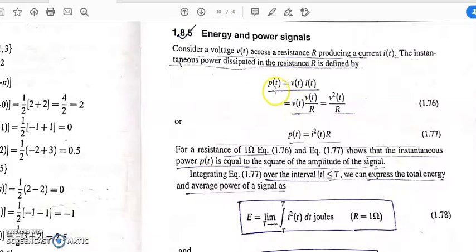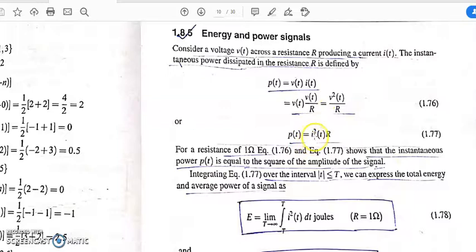So we can write p(t) equals v(t) into v(t) by R, that means I equals V by R. So resistance is not varying with time, that's why we put only R here. But the voltage is changing with time, that's why we put v(t) in place of i(t) equals v(t) by R. So finally it becomes v square t by R. If the resistance is taken as 1 ohm, then power equals v square t.